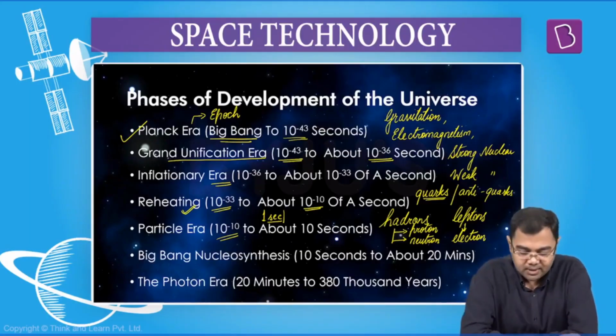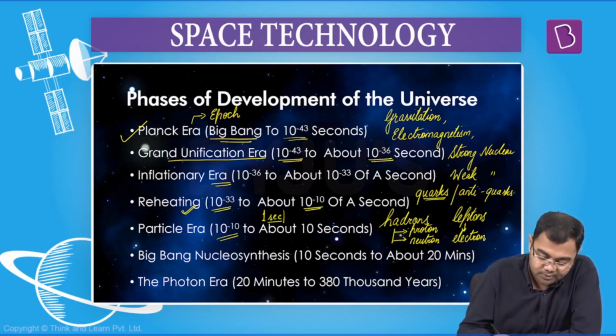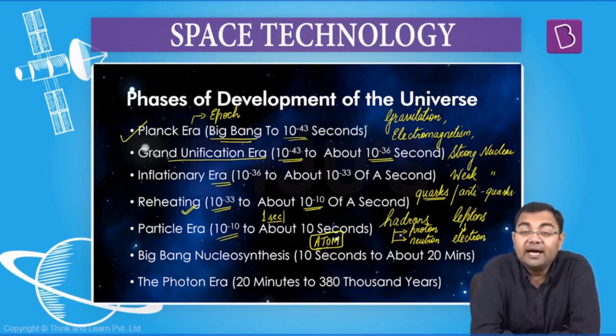Just know this happened. So hadrons lead to the formation of protons and neutrons, and leptons in the form of electrons are present here. Because we have protons, electrons and neutrons, this will lead to the formation of the very first atom, and this is where you will have hydrogen coming into the picture for the first time.